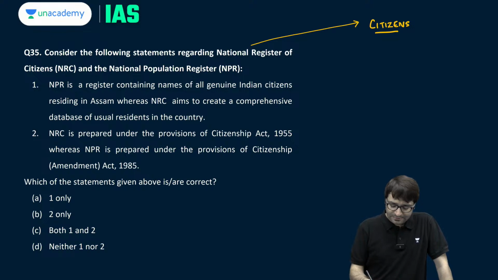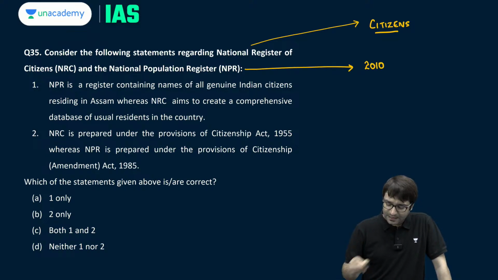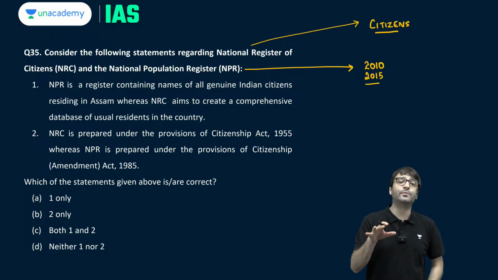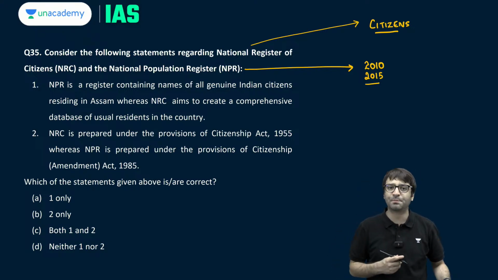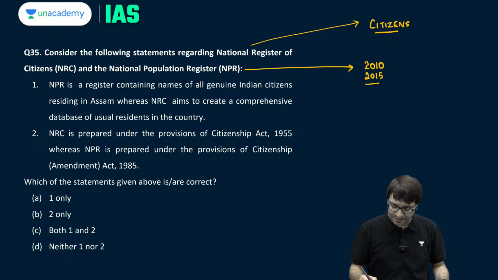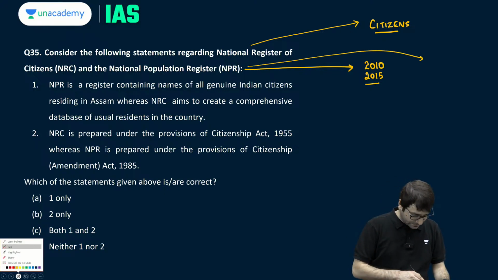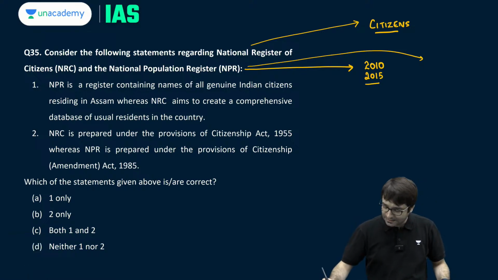implemented. National Population Register was first updated in 2010. Then it was again updated in 2015. Then it was sought to be updated in 2020 but could not be because of the COVID-19 pandemic. A national population register, it's what? It contains the details of the usual residents of India.